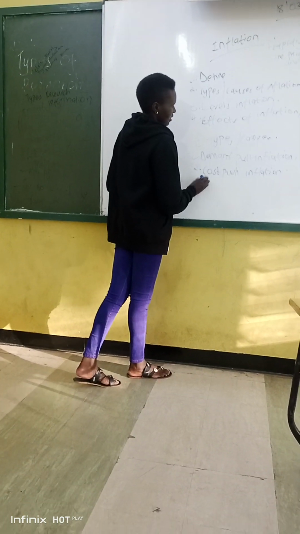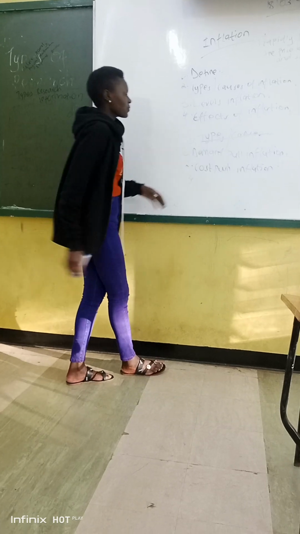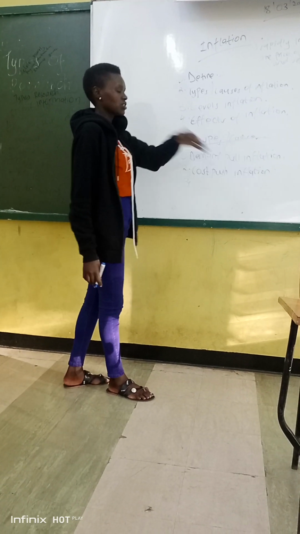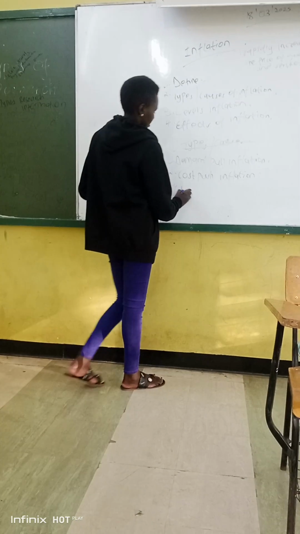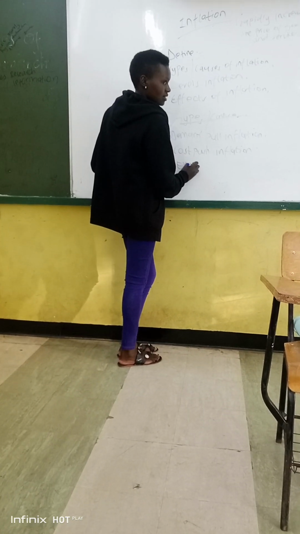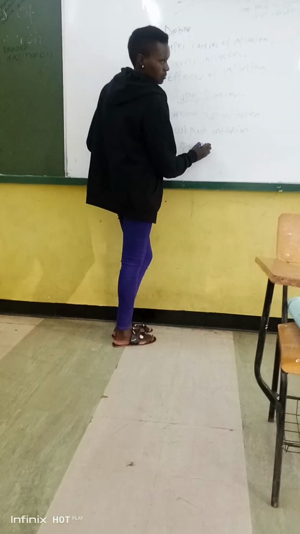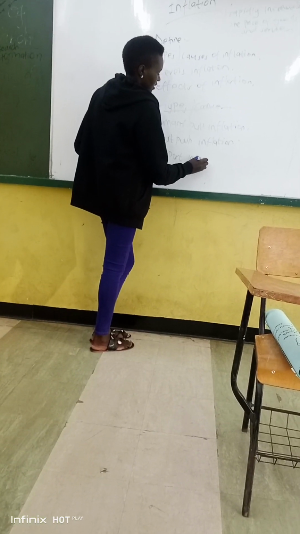Number three, another type of inflation? Yes? Export inflation. That is good. Explain. This is where the prices of exports increase. Yes, that is good.